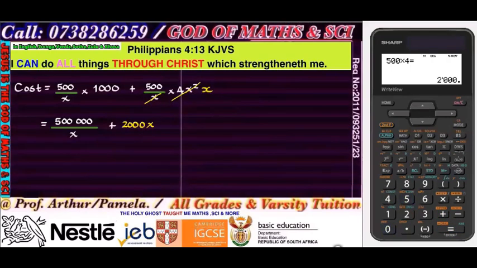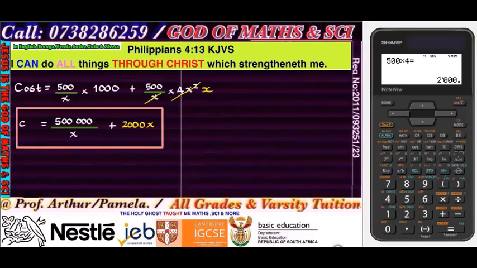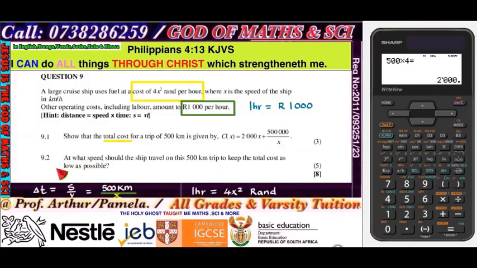I've got it. Now, so this C, it's basically your cost, and this is your equation, my dear friend. Because normally when it comes to application, you must have the equation of what you are dealing with. If it's area, the one of area. If it's volume, for volume. If it's speed, speed. If it's cost, cost. Then when they ask you maximum or minimum, you just do the derivative equals to 0, like how you do the turning point. All right, so we can go to the next question.